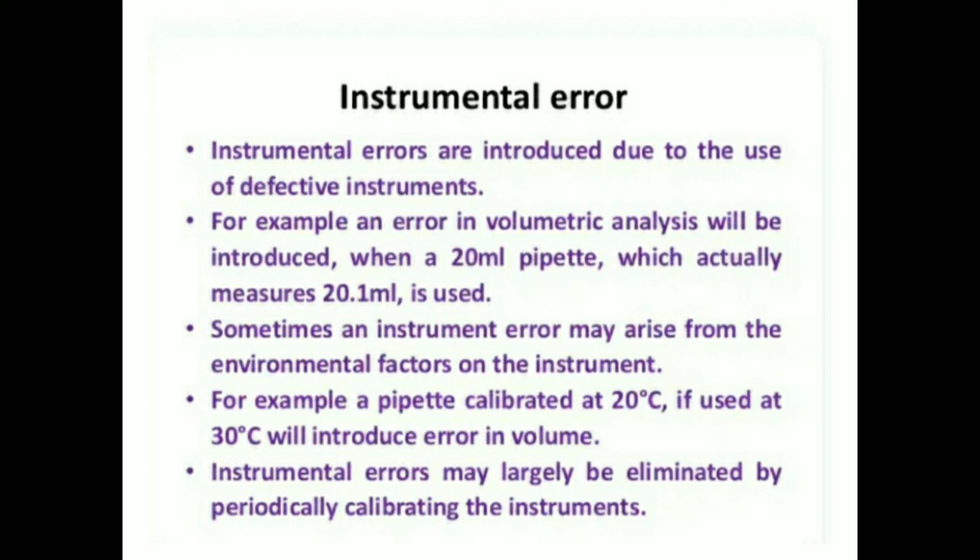For example, an error in volumetric analysis will be introduced when a 20 ml pipette, which actually measures 20.1 ml, is used. Sometimes an instrument error may arise from environmental factors acting on the instrument. For example, a pipette calibrated at 20 degrees Celsius, if used at 30 degrees Celsius, will introduce errors in volume. Instrumental errors may largely be eliminated by periodically calibrating the instrument.